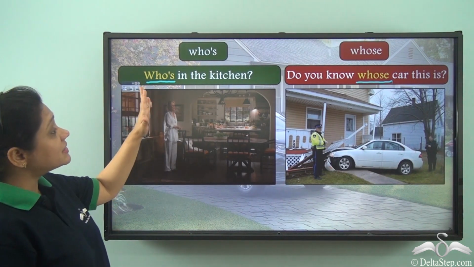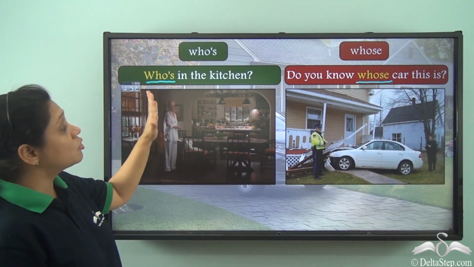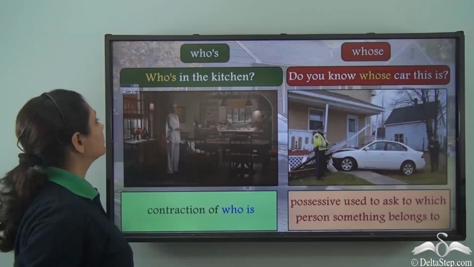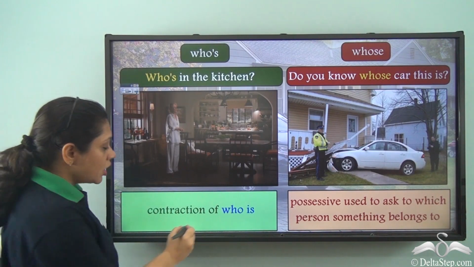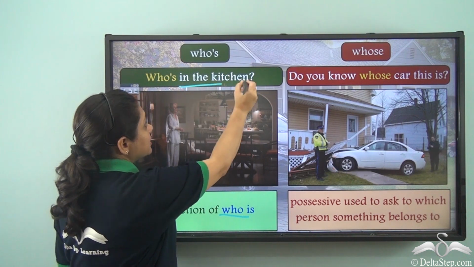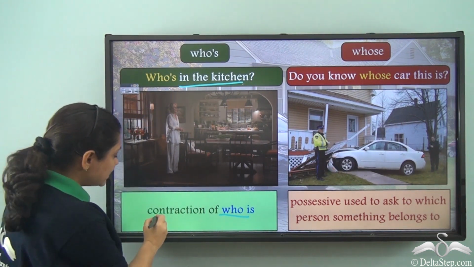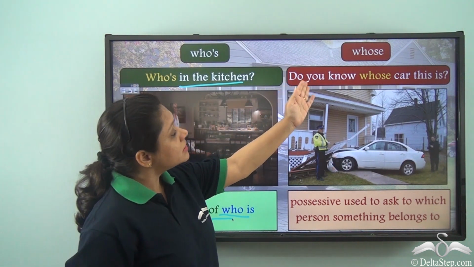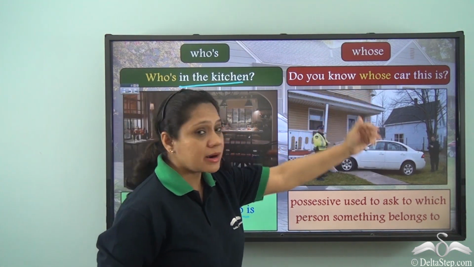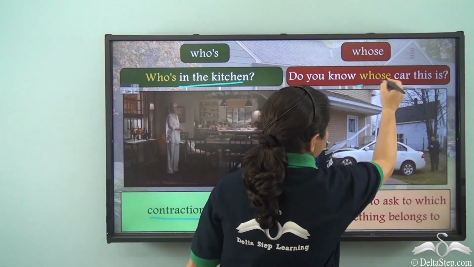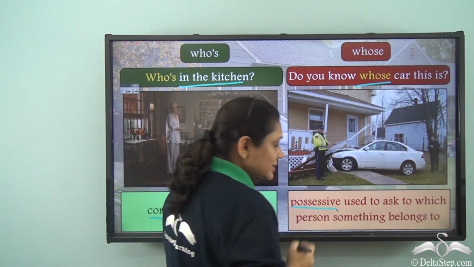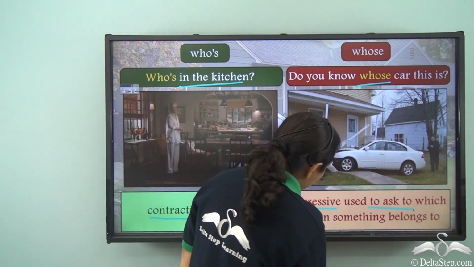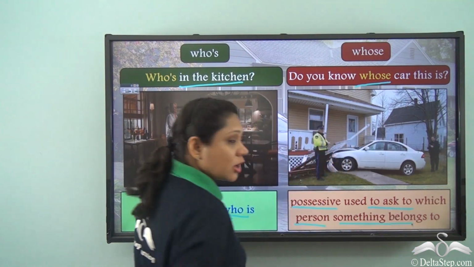No. When I say who apostrophe s, who's in the kitchen, I mean to say who is in the kitchen. So here I am using the contraction of who is. But in the sentence, do you know whose car this is? I am using whose as the possessive to ask to which person something belongs to.